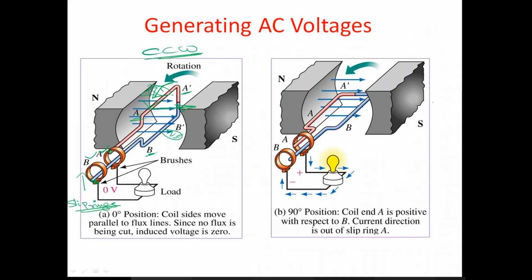The forefinger represents the direction of current, and according to that, the direction of current in this circuit is like this. Current will flow in this direction, from A to A dash, then from A dash to B dash to B, and go to the outside circuit, the bulb, and once again it goes to the slip ring, then goes like this. This completes one cycle.